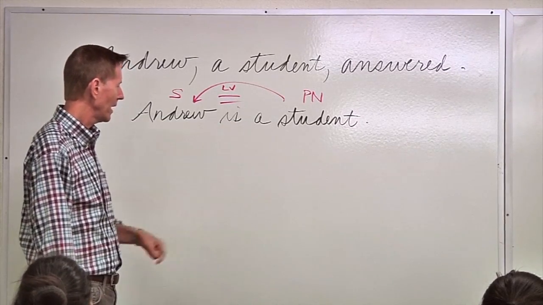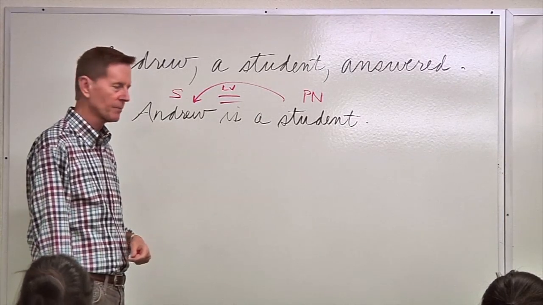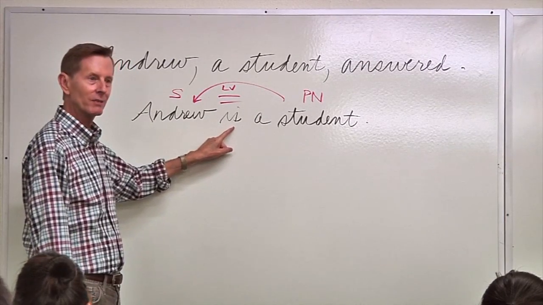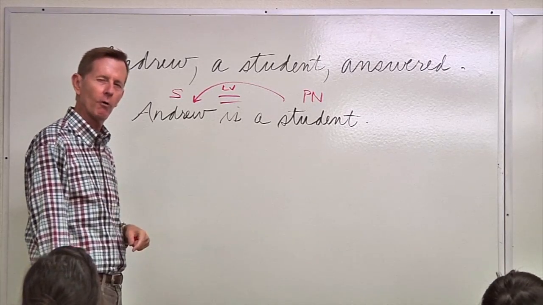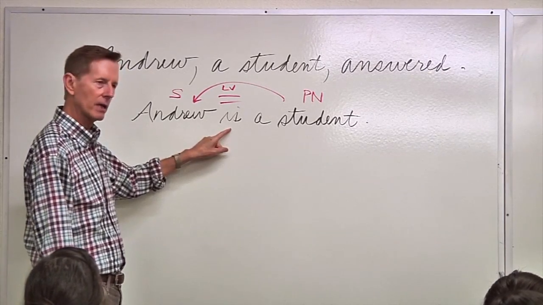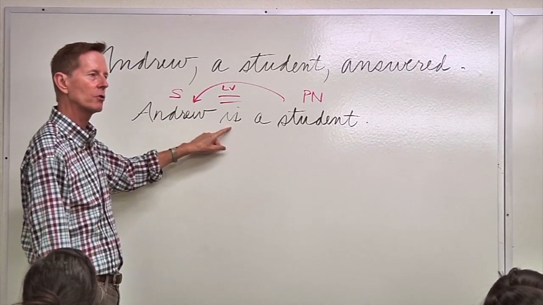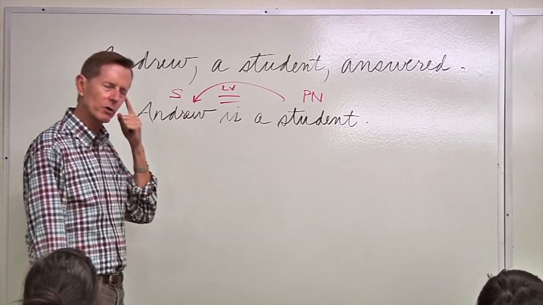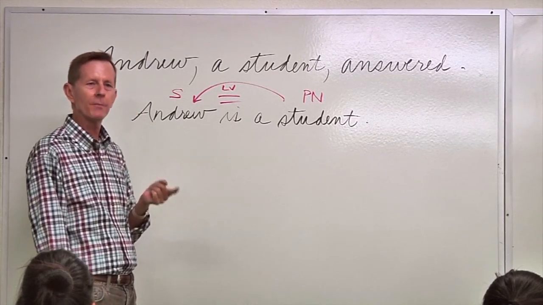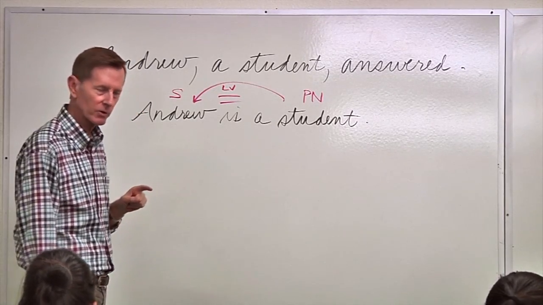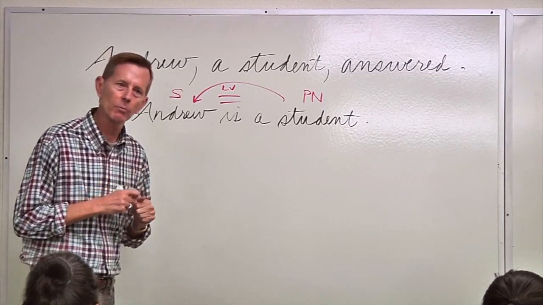Now if I say Andrew was a student, but he dropped out. Andrew will be a student for 20 more years. He's going to med school. I can put any tense I want in here. It doesn't matter what verb I have in here. Well, I'm going to memorize 43 linking verbs. No need. That's not the point. Some teachers have students learn the 27 helping linking verbs.